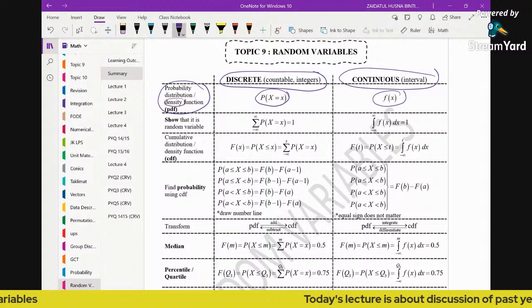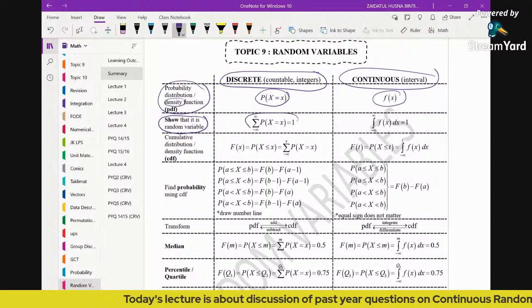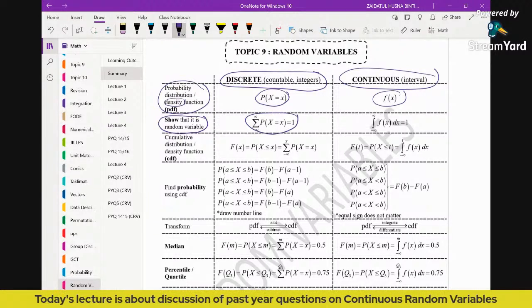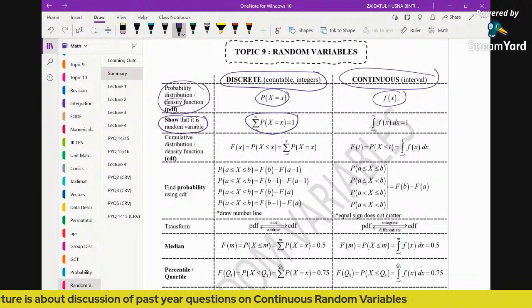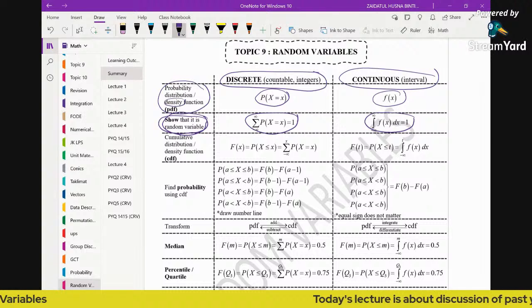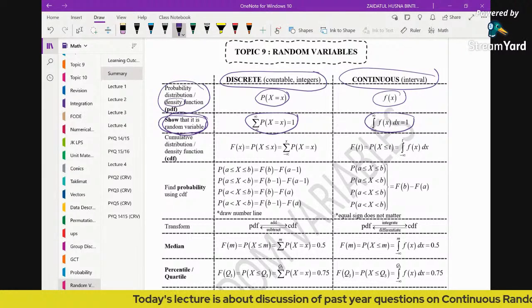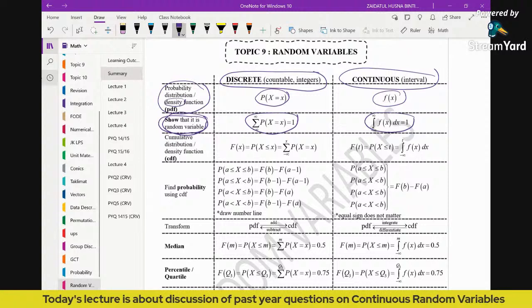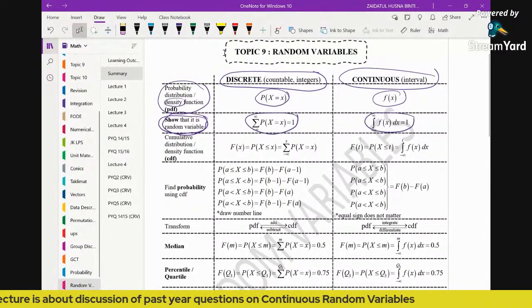To show that the random variable is discrete, you find the sum and show the total is 1. For continuous random variable, you need to show that the total area below the graph is 1. To find the total area, it's about finding the value of the integral, so you just need to show that the integral is equal to 1.